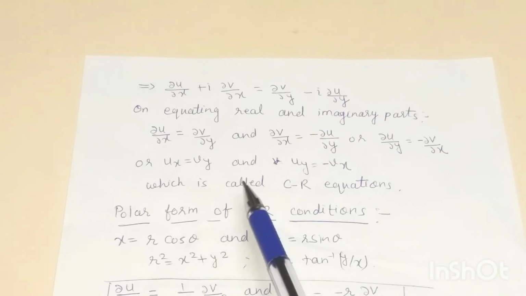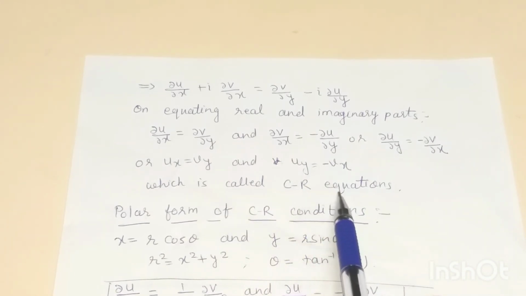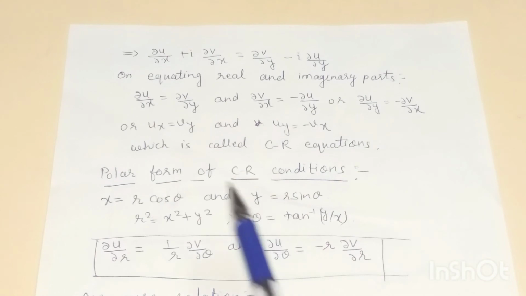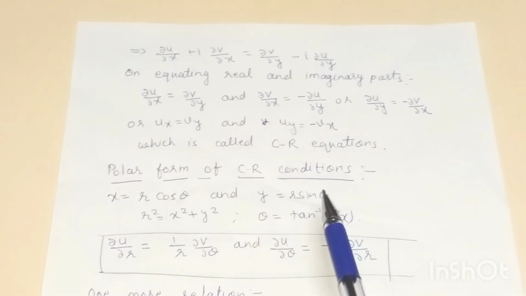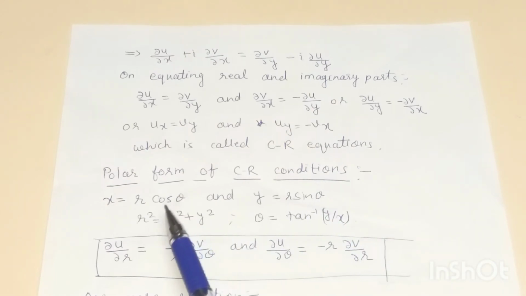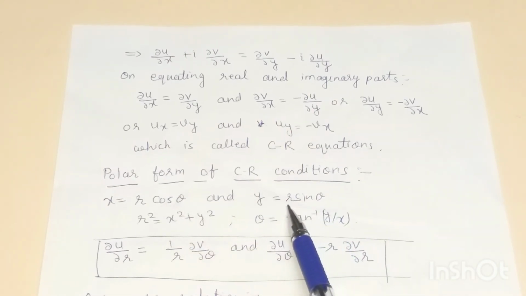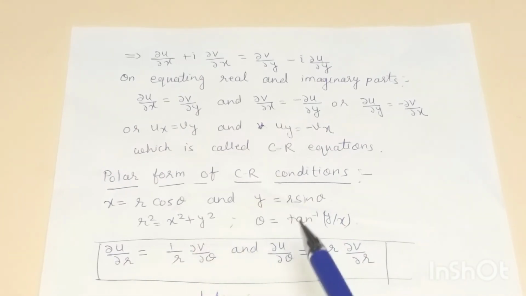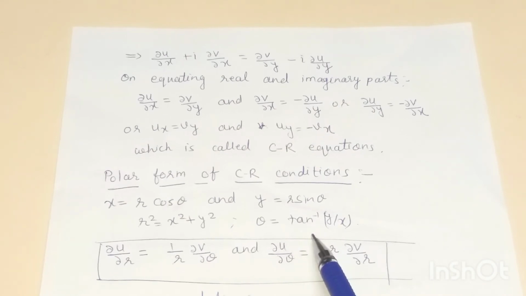Okay, so these are called the Cauchy-Riemann equations, which are used to check whether the given function is analytic or not, right? Now next we see the polar form of Cauchy-Riemann conditions. We know that x is equal to r cos theta and y is equal to r sin theta, and r square is equal to x square plus y square, and theta is equal to tan inverse y by x.